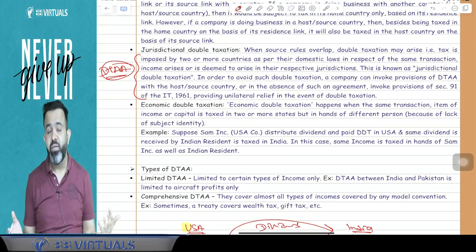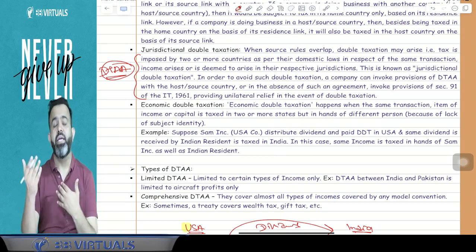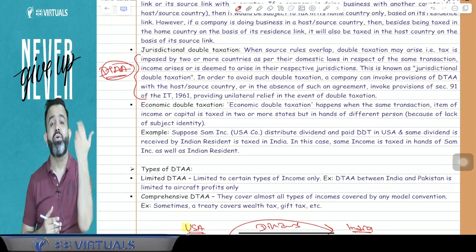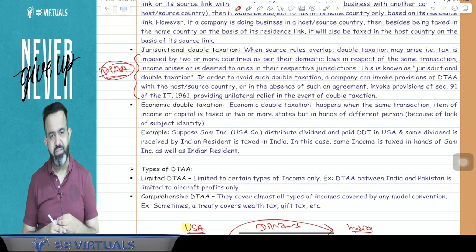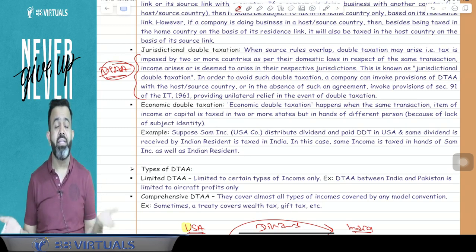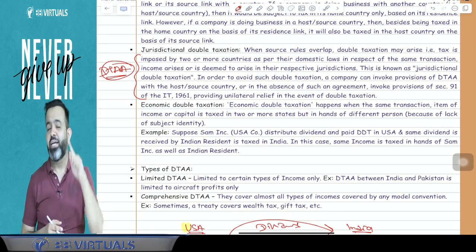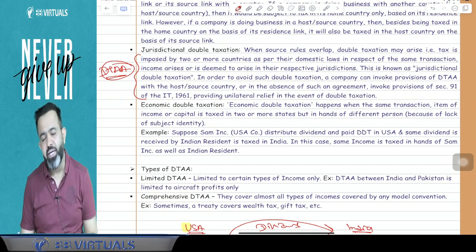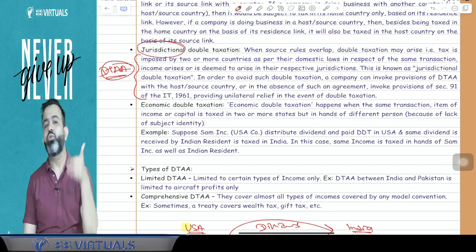There are two types of relief also. How will they give you the relief? Suppose there is a DTAA, then they will give you relief under section 90 or 90A. There is the exemption method and the tax credit method. And suppose there is no DTAA, then guys, the resident country will give you the relief or rebate under section 91, that we already discussed under the DTAA topic. So jurisdictional double taxation can be avoided through the DTAA.